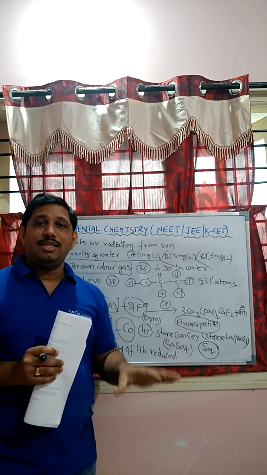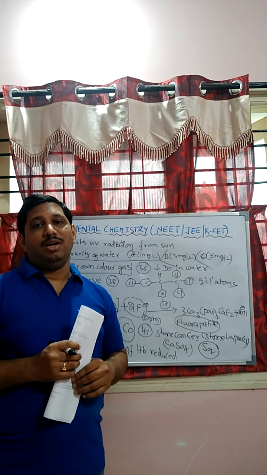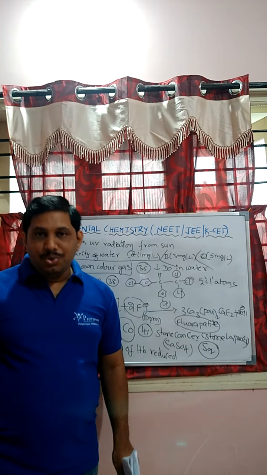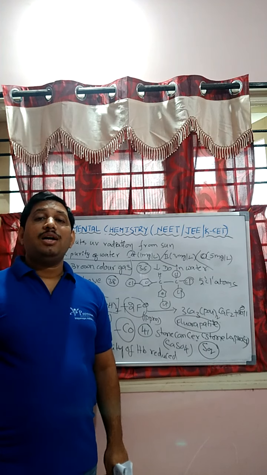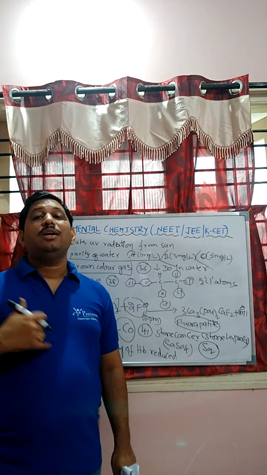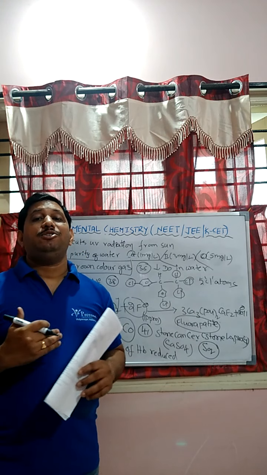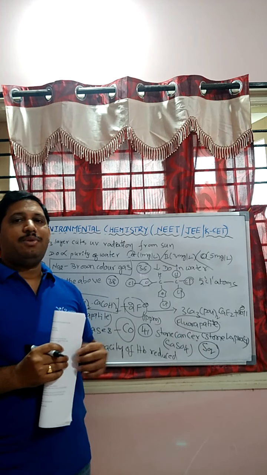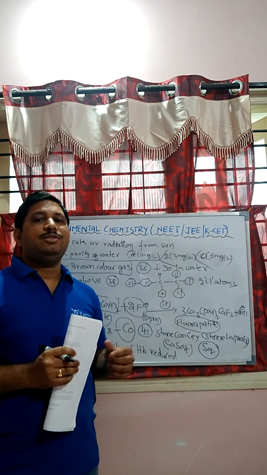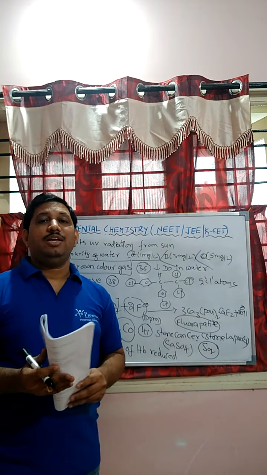Leprosy and cancer, the technical terms used, indicate the deterioration of the Taj Mahal. Due to the emission of harmful gases like sulfur dioxide during the combustion of fuels in automobiles, the sulfur dioxide falls on the marble of the Taj Mahal, and then its beauty will be reduced. Name the gas, correct answer sulfur dioxide. Name the compound, calcium sulfate. This phenomenon is known as stone leprosy or stone cancer.